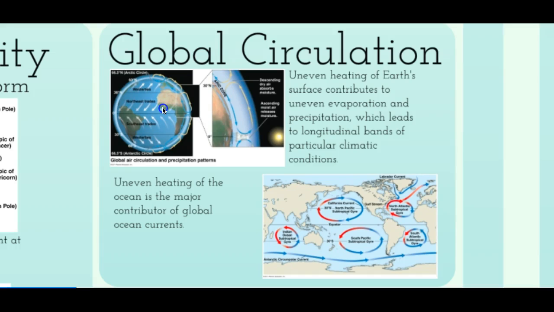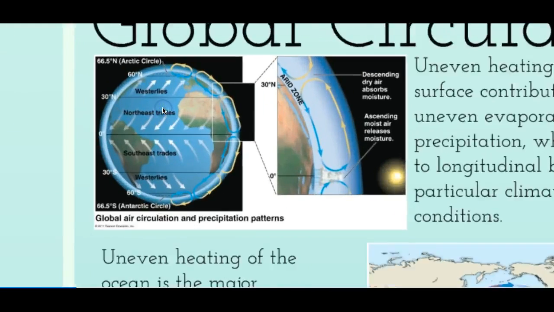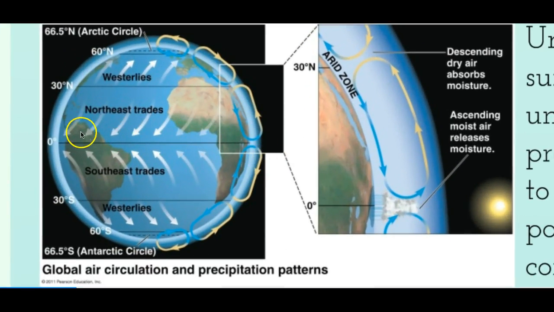Global circulation is also caused by the uneven heating of Earth's surface, depending on which part of the Earth is receiving the most sunlight. So at the equator, you always have a lot of sunlight. So that's where there's a lot of heat. As you can see in this picture, at the equator, for example, there's a lot of moist and hot air. If you have hot air, you know that it automatically goes upward over here. And then it travels this way because this is where the colder air is,